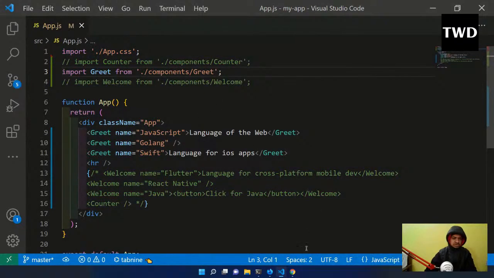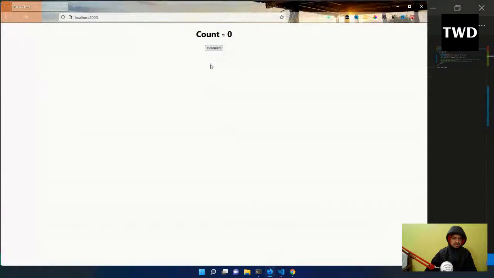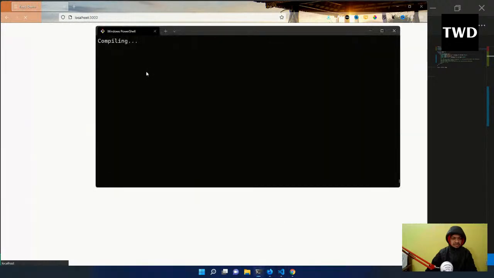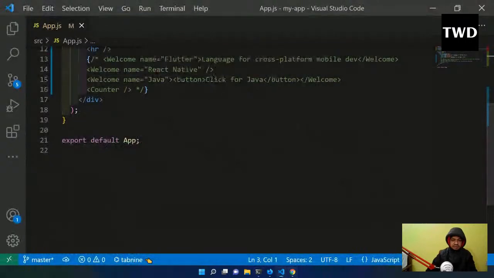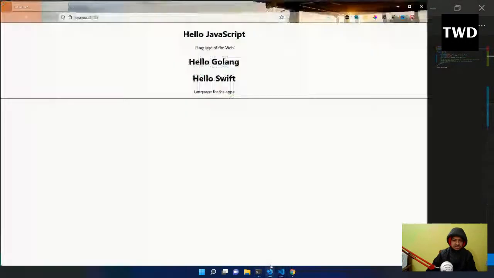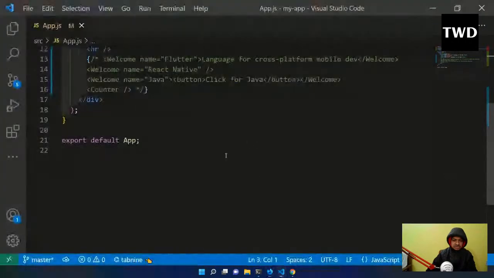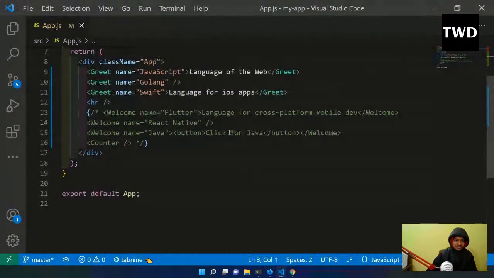Okay, if I come back here, is it running? Sometimes I don't know why you have to do this refresh. I think it is running, but sometimes this thing happens with React. Okay, so yeah, it is showing now. All these things are showing. The HR is also showing. It's okay.